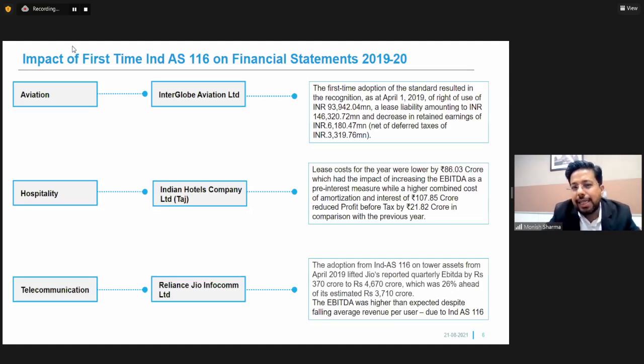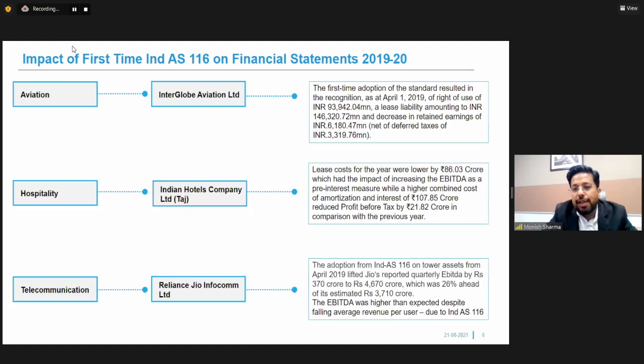You can see the impact of the standard, the magnitude it can have on companies like Interglobe Aviation. The second example I would like to quote is the Indian Hotels Company Limited, which is the Taj Hotels. Typically, Taj Hotels take premises and hotels on lease. The lease cost for the year when they converged to IND AS 116 was lower by 86 crore rupees, which had the impact of increasing the EBITDA of the company.